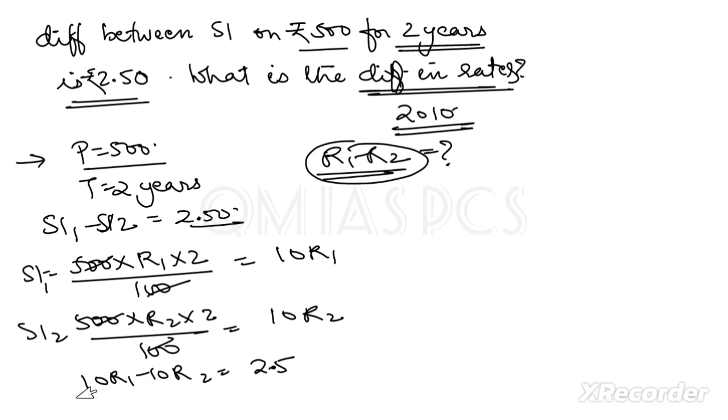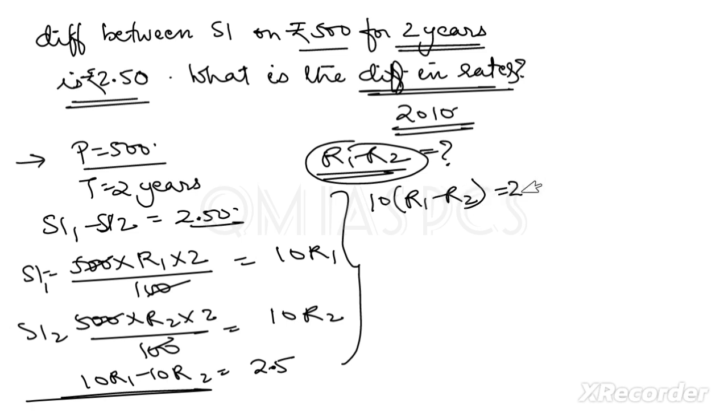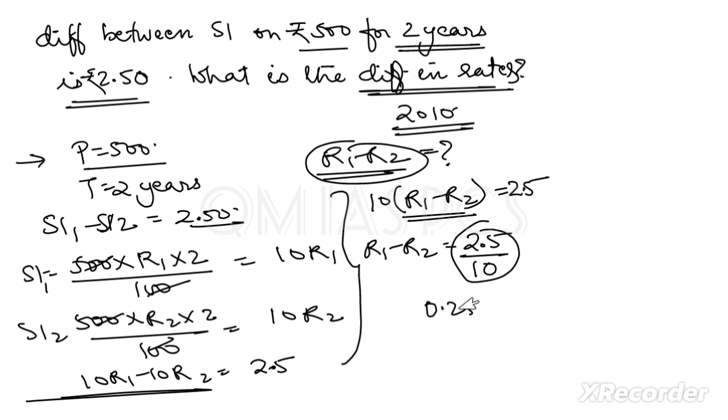Clear? So from this data, what can be the common value? 10 will be common. If you take the 10 common, it will be r1 minus r2, and here is 2.5. Now this is our required value, so r1 minus r2 is equal to 2.5 divided by 10. Now this is our answer. You have to write it in decimal form, so it will be 0.25 percent. So this is the difference in rates.